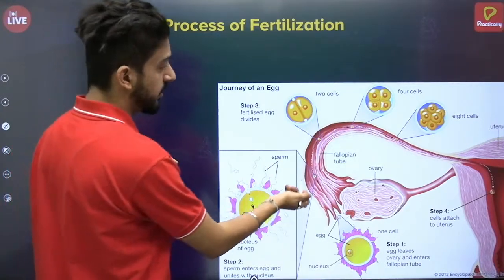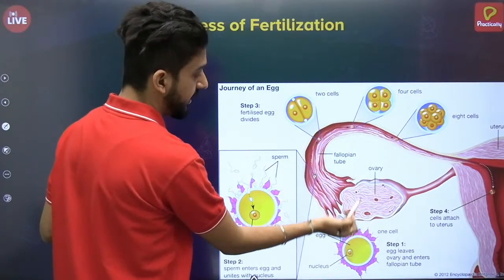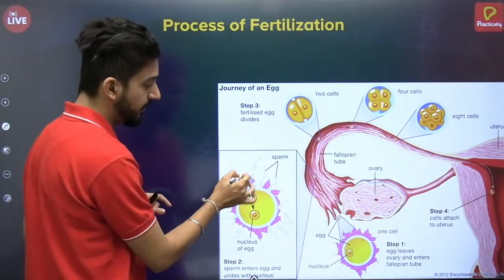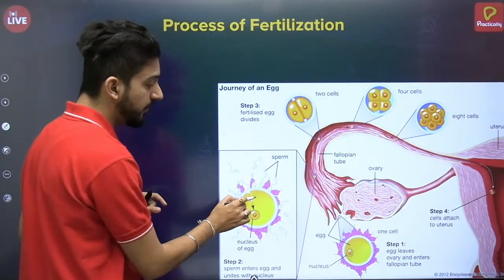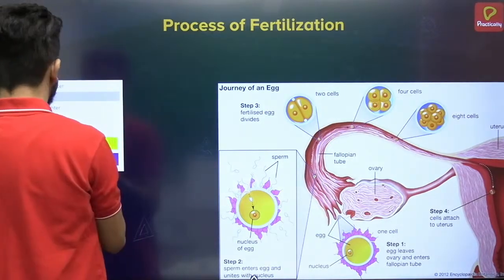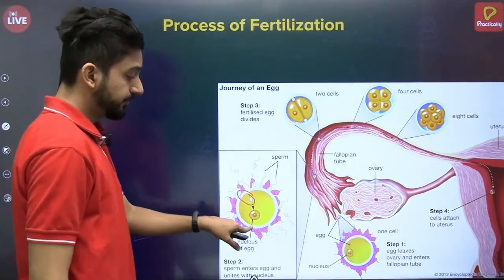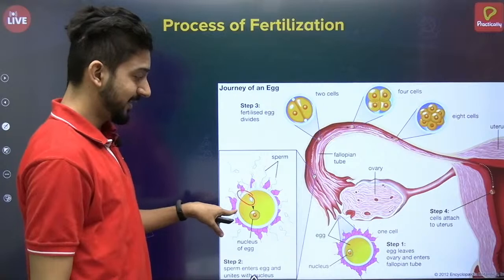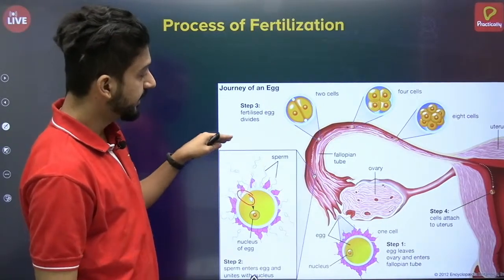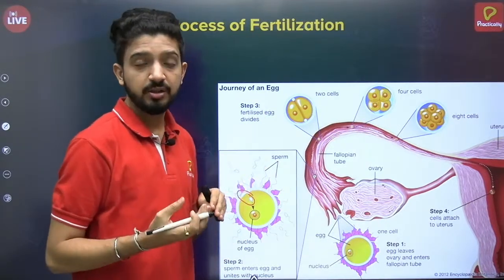Okay, so as you can see over here, this is the structure of the ovum, and then we have various sperms, out of which only one sperm will fertilize the nucleus of the egg cell, or the female gamete, or ovum, and then after that the process of zygote formation will start.